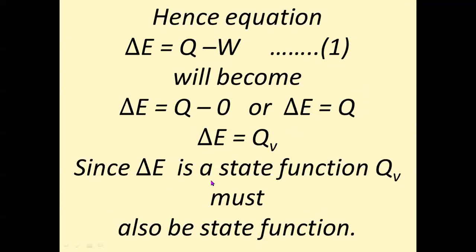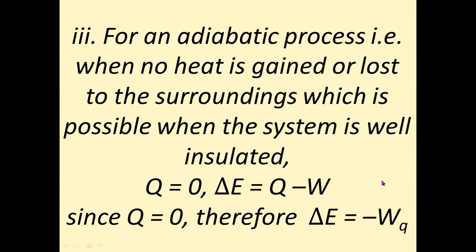Since delta E is a state function, QV must also be a state function. Since delta E, that is internal energy, is a state function, therefore heat at constant volume is also a state function. Third condition, for an adiabatic process, that is when no heat is gained, means the system will not gain heat, but it will do some work.